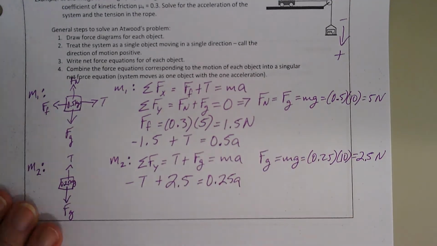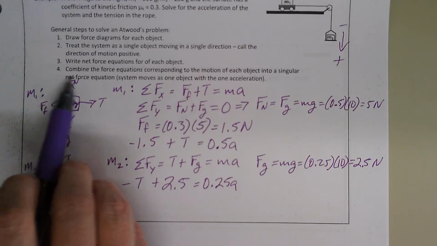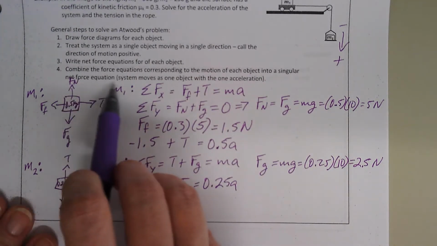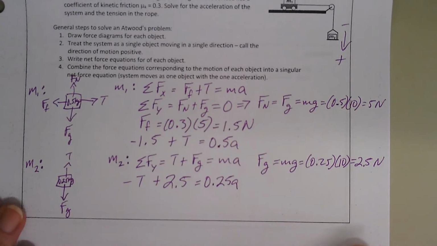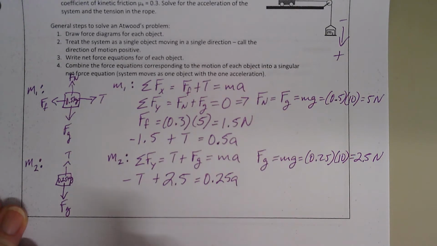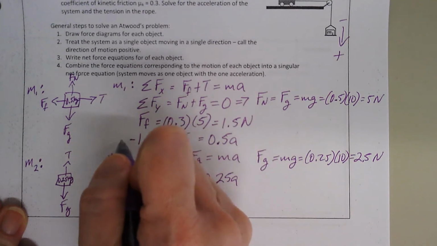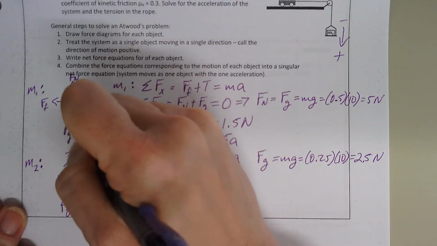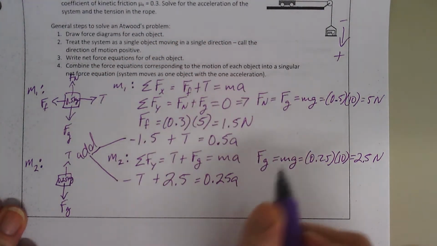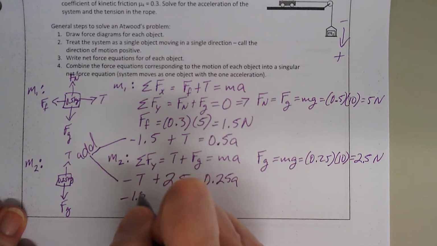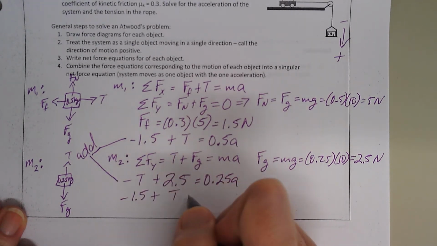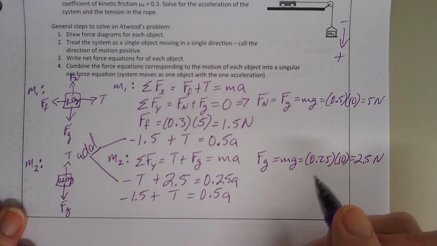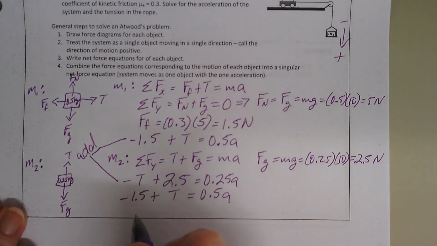Alright, so what does it say now? It says combine the force equations corresponding to the motion of each object into a singular net force equation. Okay, so that means I'm going to add that equation and that equation together. Okay, so I'm going to have negative 1.5 plus T equals 0.5a. So I'm adding these together.